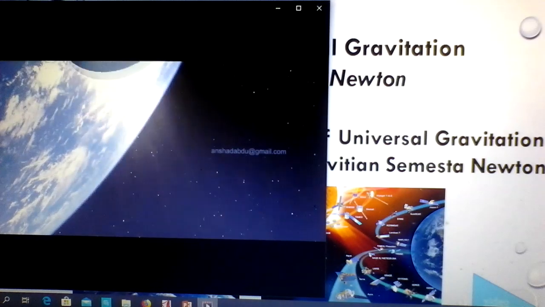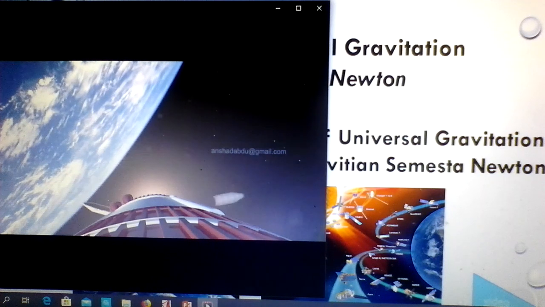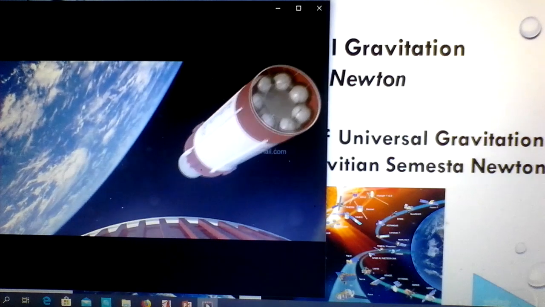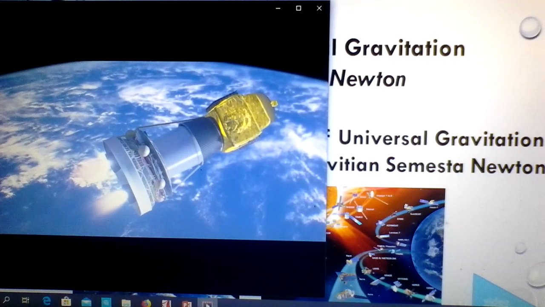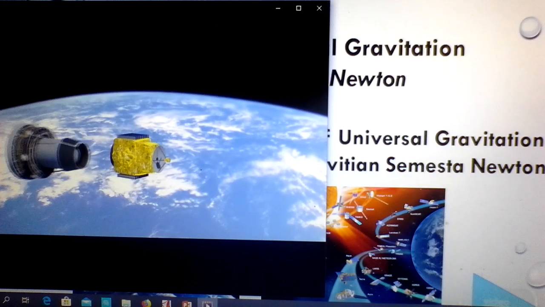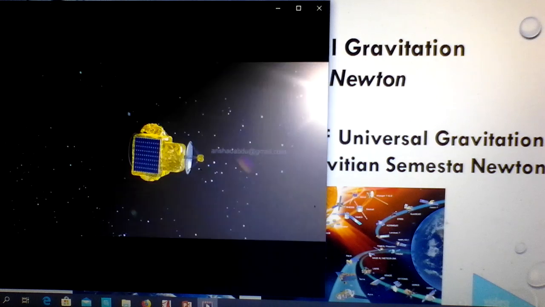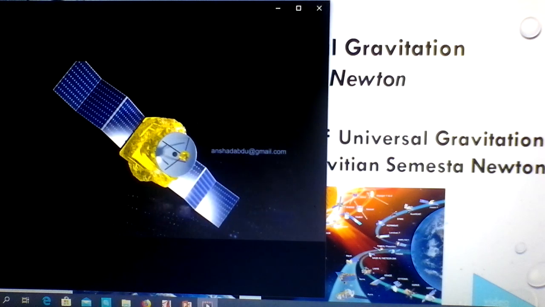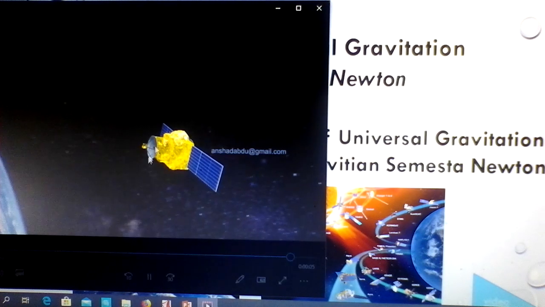When it reaches outer space, you can see it still removes its parts. Those parts that are removed become space debris, which is not functional. The parts will also be orbiting or floating there together with the satellite. This is how they send the satellite to the moon or to outer space, so that it can be used for many purposes like telecommunication, climate detection and all that. Okay, that's all.